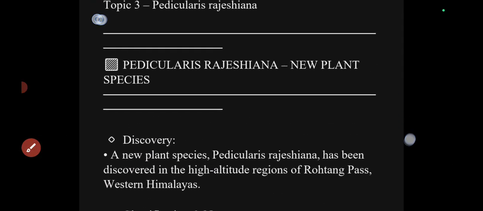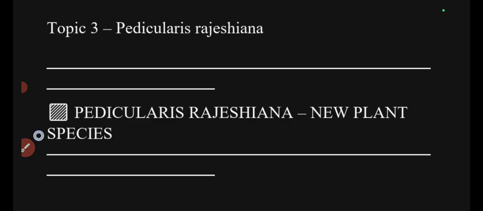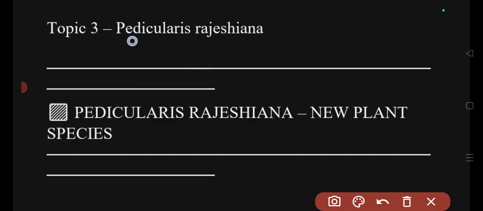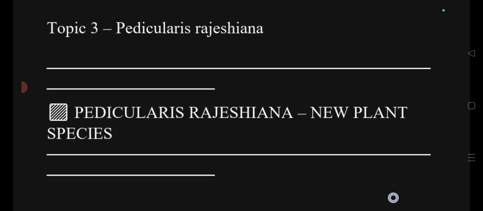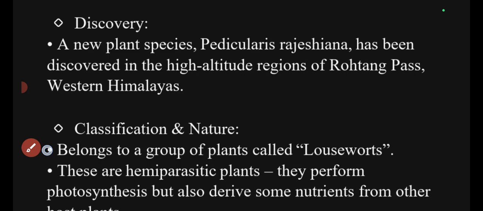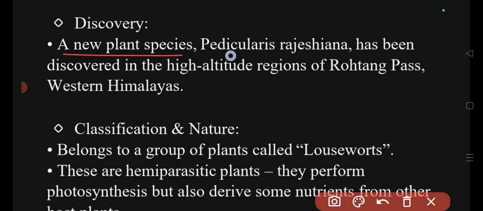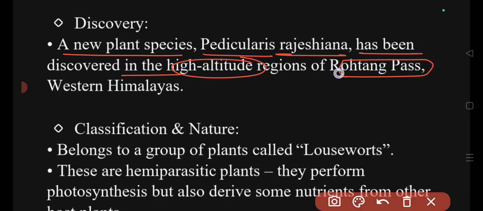Now let's discuss the third species that is in the news, Pedicularis rajesiana. This is a new plant species that has been discovered, which is why it was in the news. It has been discovered in the high altitude regions of Rohtang Pass of the Western Himalayas. Remember, near Himachal Pradesh, near Rohtang Pass, we have discovered a new plant species.